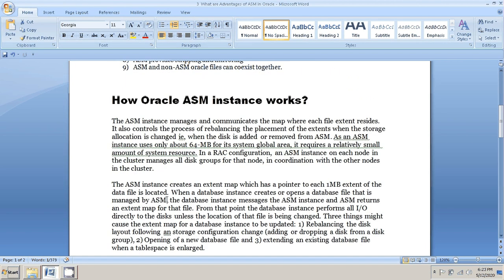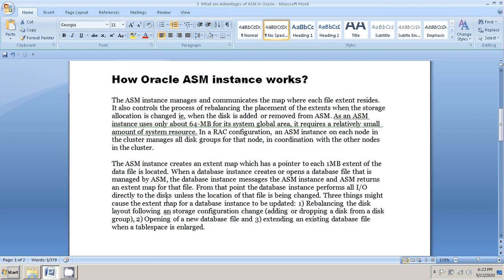So how does the Oracle ASM instance work? The ASM instance manages and communicates the map of where each file's extents reside. It also controls the process of rebalancing the placement of extents when the storage allocation is changed, for example, when a disk is added to or removed from ASM.